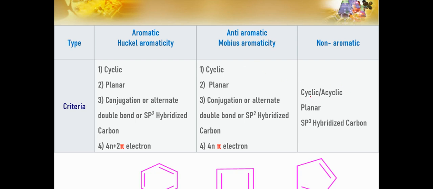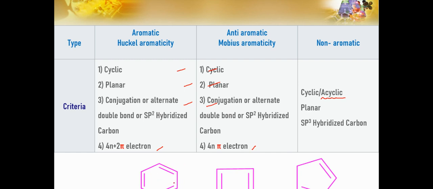In the non-aromatic cases, it may be cyclic or acyclic. If it is acyclic, that would be non-aromatic. See, there is no difference in the three: cyclic, planar, conjugation, everything is there. The difference is here: aromatic has 4n plus 2 pi electrons, anti-aromatic has 4n pi electrons. Here it is cyclic, planar, sp3 hybridized.